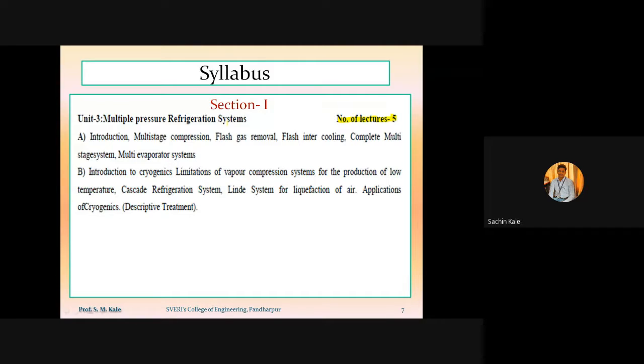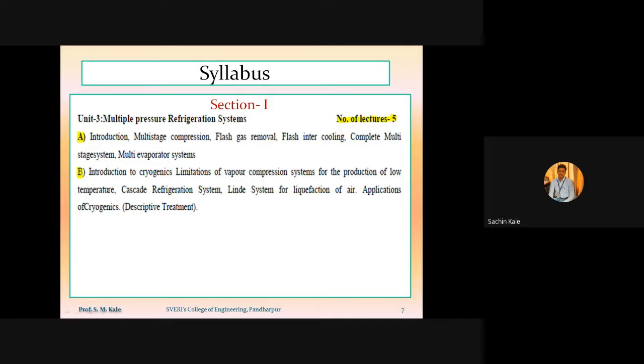So this chapter is also a combination of 2 chapters. In the old syllabus, whatever A part was there was your chapter number 2, that is multi-pressure system. And whatever B part was there was your chapter number 8, that is introduction to cryogenic. But in the new syllabus, chapter number 2 and chapter number 8 are combined, and that is formed as chapter number 3, that is the multiple pressure refrigeration system.